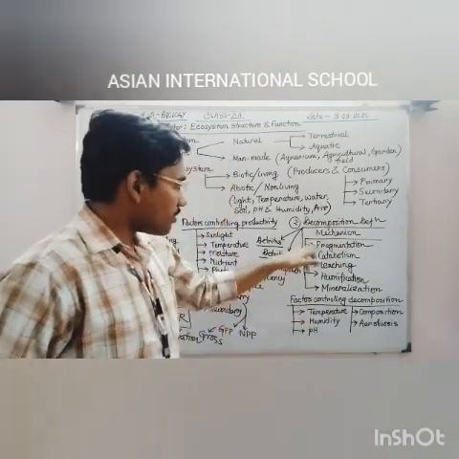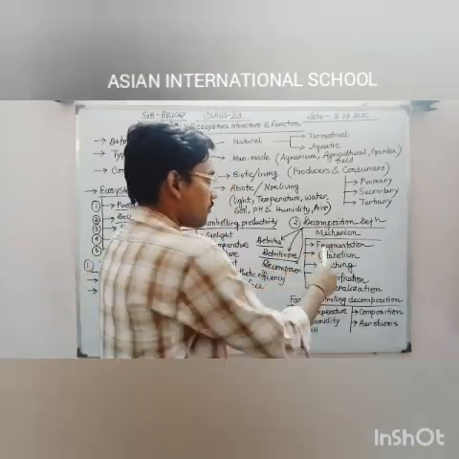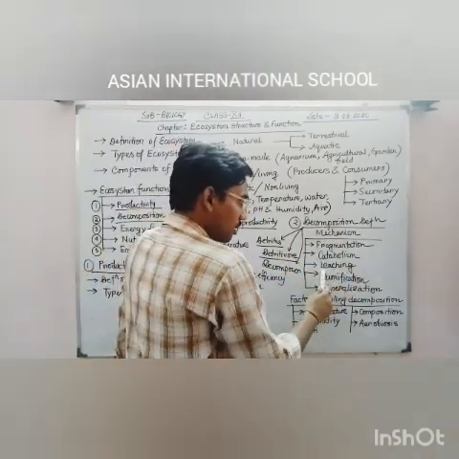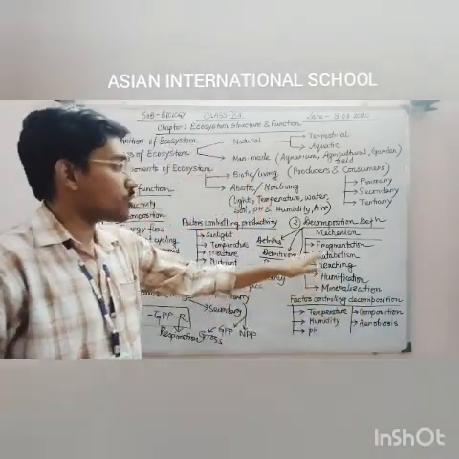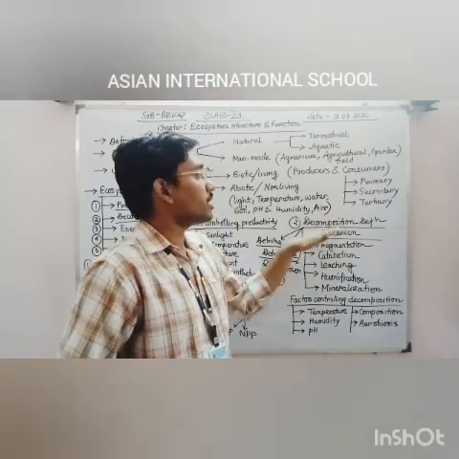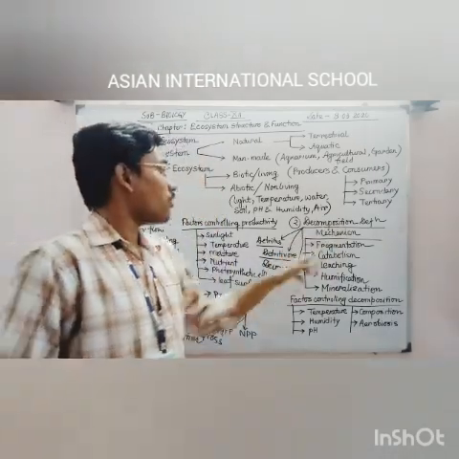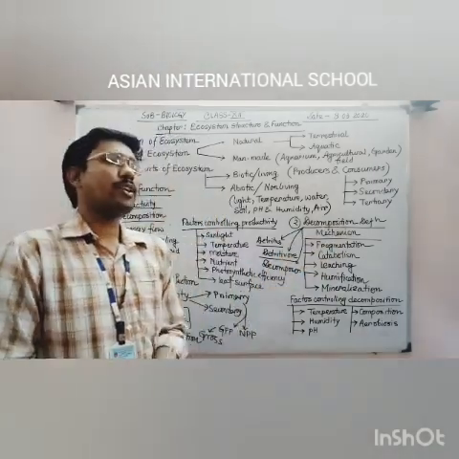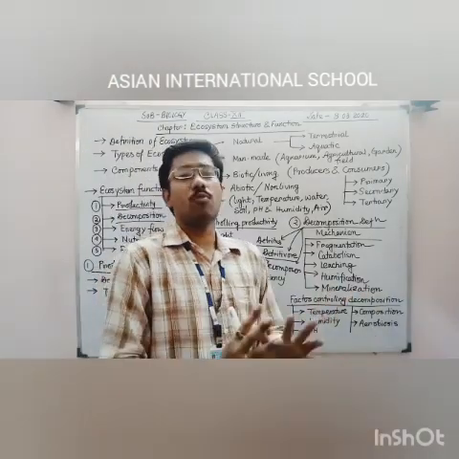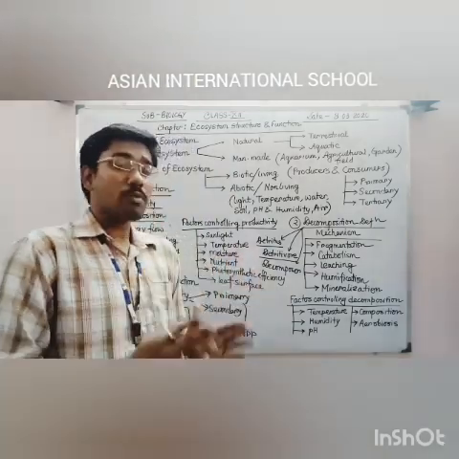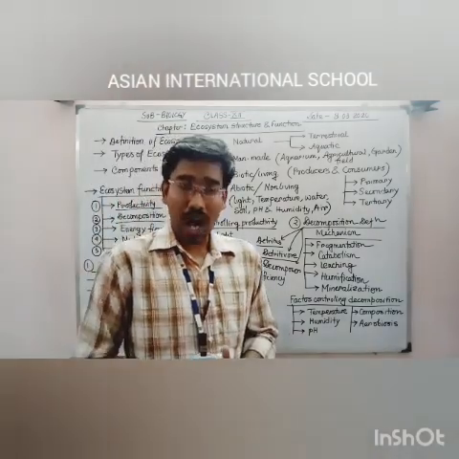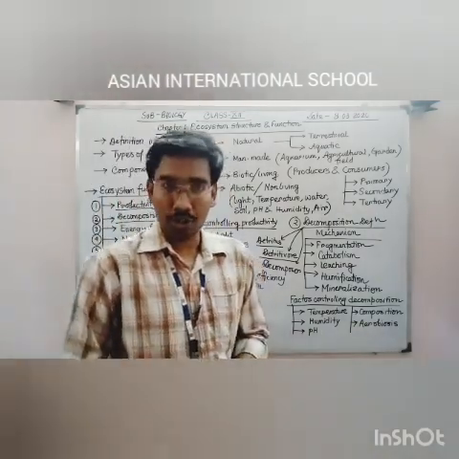There are actually 5 steps you can see. First one, fragmentation. Second one, catabolism, then leaching, humidification and mineralization. These are the 5 steps which happen during the decomposition process. First one, fragmentation. What is fragmentation? Suppose there is a specific animal or plant dead body which is very large. Obviously, that large body has to be broken down into smaller pieces first. Otherwise, it's not possible to start the decomposition process.